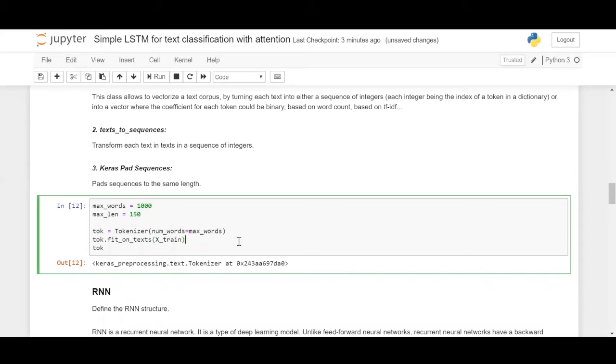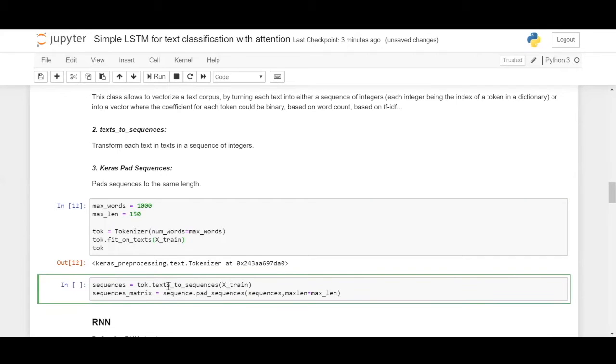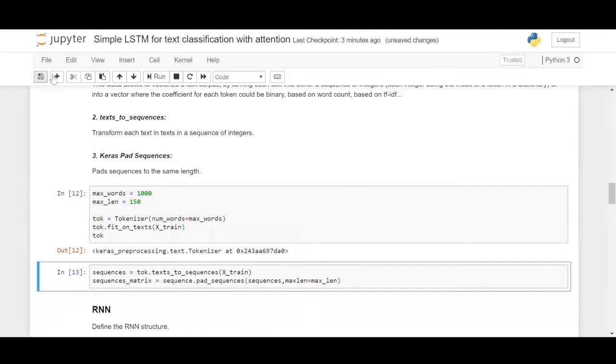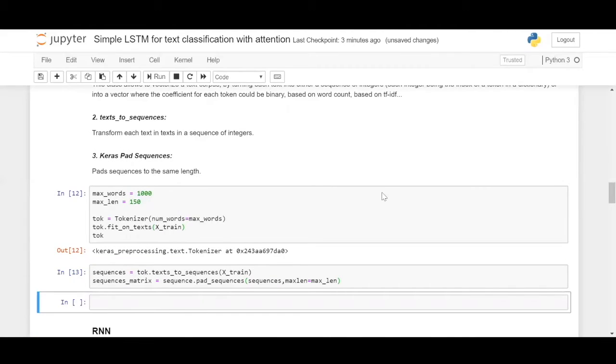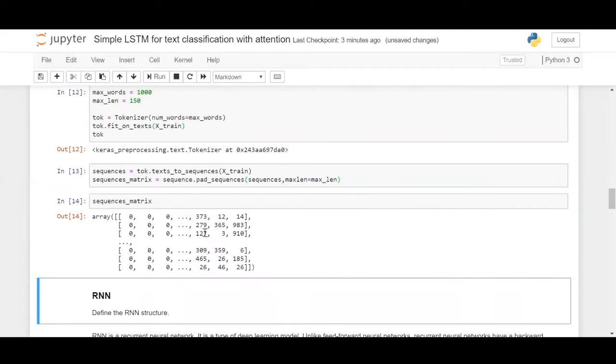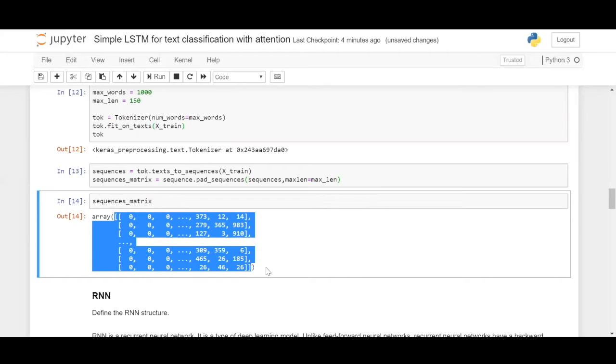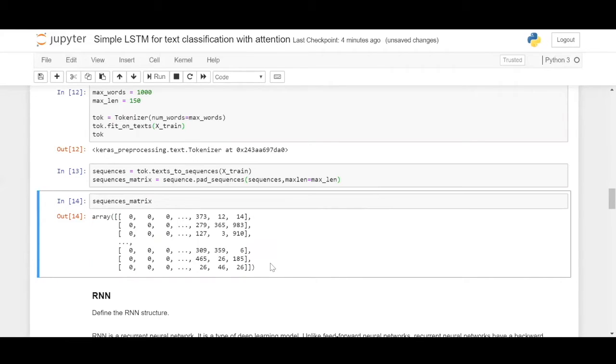TOK. This is a Keras preprocessing text tokenizer that we have generated here, and then we generate the sequences matrix. So now that we have converted our text into numbers, it is saved into a sequences matrix. This is how it finally looks. Your simple text data is now transformed entirely into a matrix of numbers. These numbers are nothing but the previous sentence you had, and we will be using this matrix as a feature, a set of independent variables, to predict the dependent variable or target, which is ham or spam.